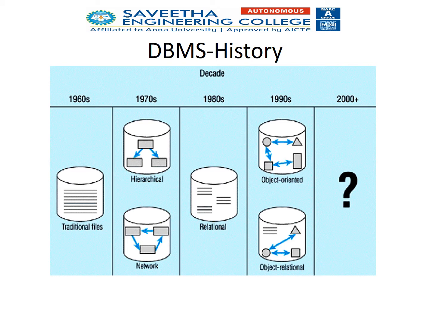This diagram shows some difference from the previous slide, because there is a gap between the invention and the approval. In the 1960s only traditional files were used. Later on, in 1970, the hierarchical model and network model were used.